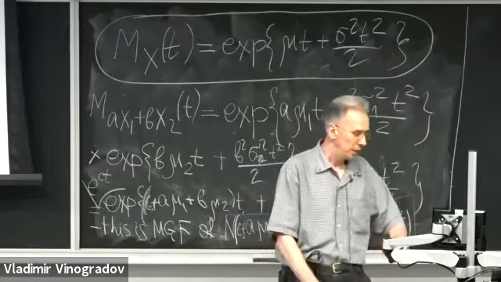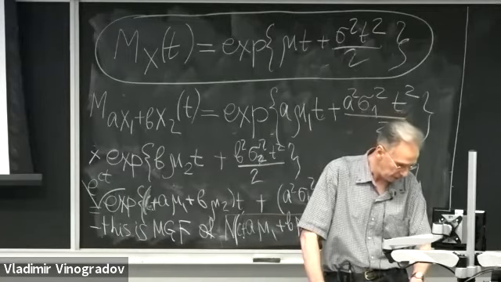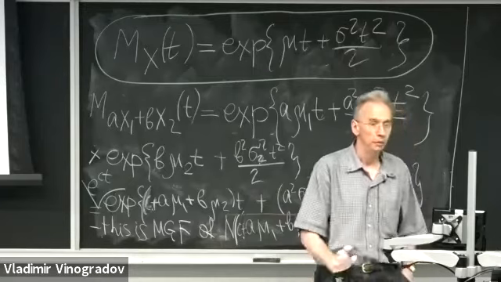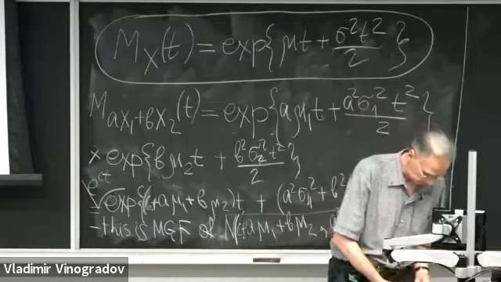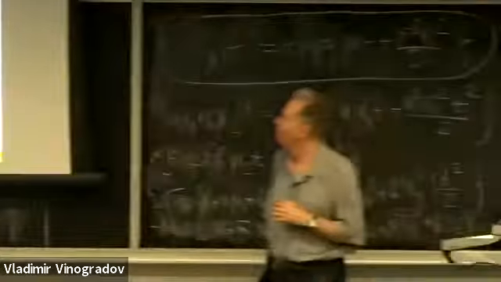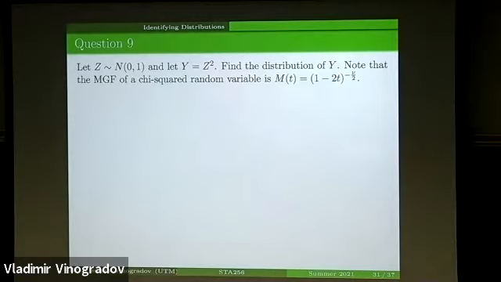And we now need to concentrate on, I now want to discuss this important relationship between the standard normal variable and chi-squared variable with 1 degree of freedom.